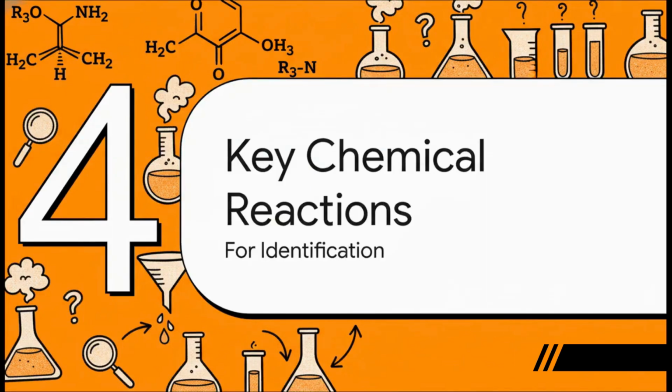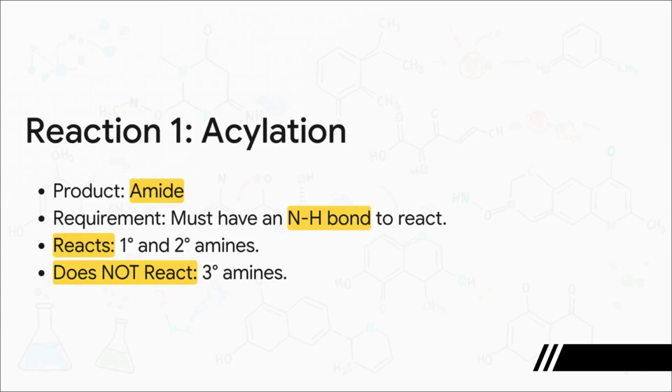Okay, fantastic. We've got the theory locked down. Now, let's shift gears and look at how this stuff actually shows up in exam questions. You absolutely need to know a few key reactions that are used to tell the difference between primary, secondary, and tertiary amines. First on our list is acylation.